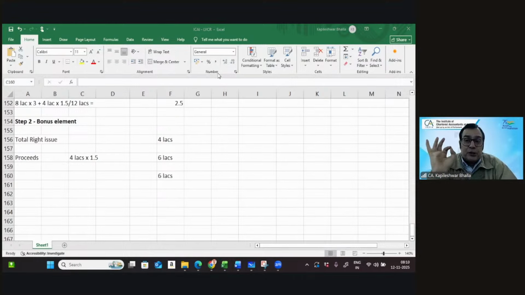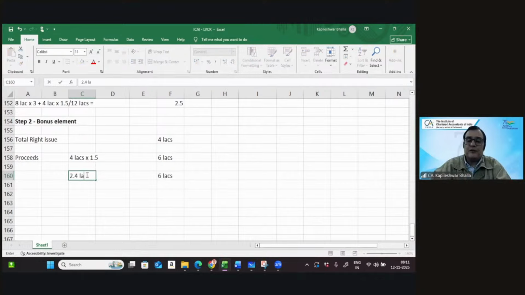You are giving him a share which is going to be worth 2.5 post the right issue. So indirectly, if you would have done no favor, you would have told the shareholder that I am going to give you shares at the rate of 2.5. Now please do a little backward working. Divide the 6 lakhs by 2.5. You would have given how many shares? You would have given 2.4 lakh shares at the rate of 2.5.